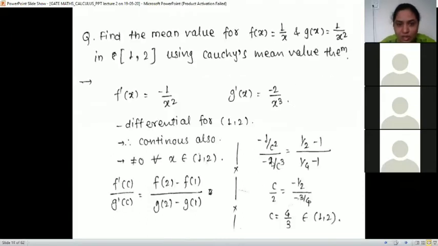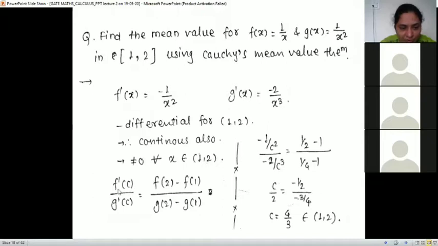Okay, we'll check your answer. It is 4 by 3. So how is it? We have to find f dash of x, that is minus 1 by x square, g dash of x, that is minus 2 by x cube, and the function is differentiable as we can find the derivative. The interval is 1 to 2, as 0 we are not counting, so there will be no problem. If x is 0 in the interval, then 1 by 0 will create a problem. It will be infinity.